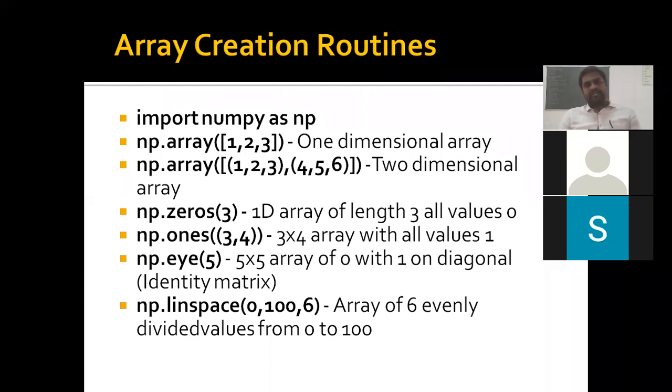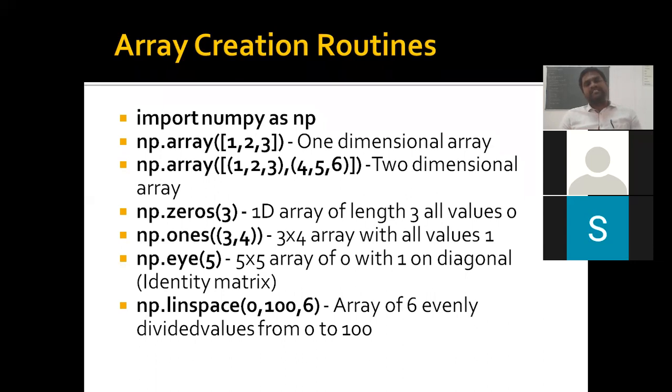It creates a 5 by 5 matrix. And also we can create 5 by 3, 2 by 3 also. That is our wish. Whatever size we want, we can create, with the diagonal values also. And linspace is a function which is used to create an array of a range of values which is split, separated by given steps.